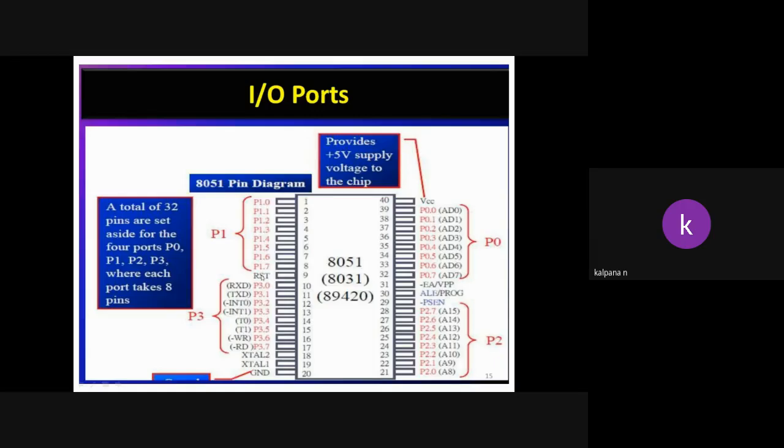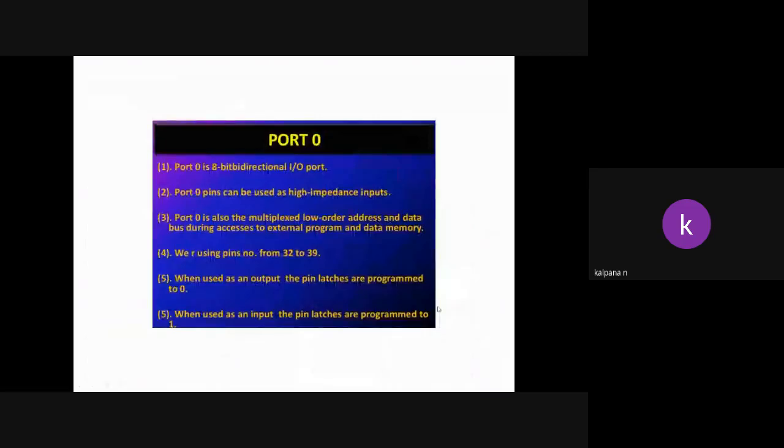RST means reset. EA means external access. Whenever EA bar goes to 1, 8051 can access the internal ROM, and if we connect any external memory to use as ROM, that can also be accessed. If EA goes to 0, we cannot access the internal ROM. ALE is address latch enable. In order to enable the address lines, first ALE should go to 1. One by one we'll discuss.